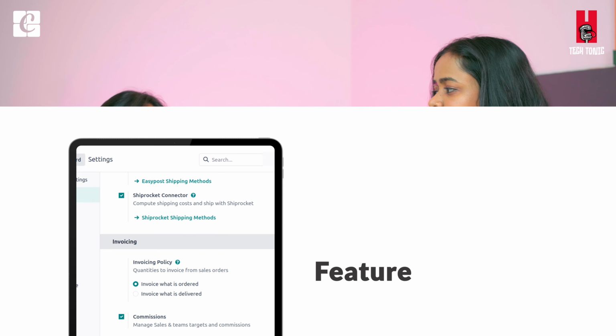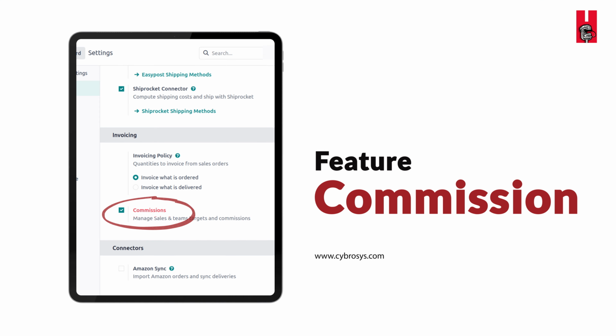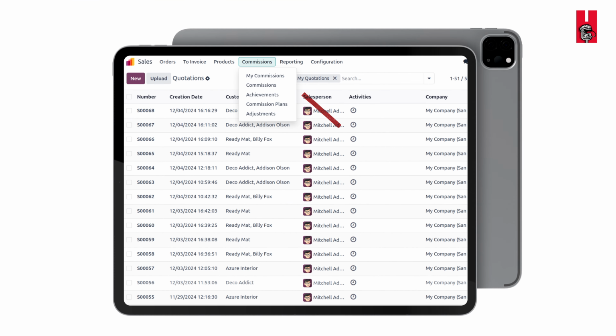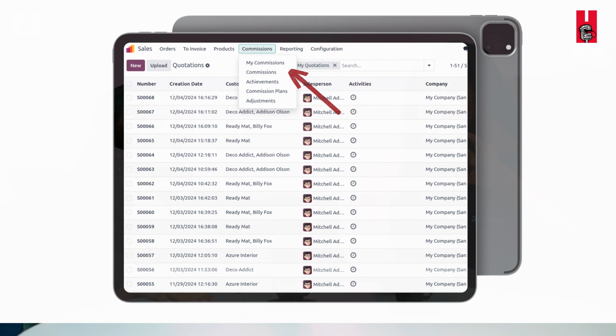We have to enable this feature from the configuration settings. We have a feature called commission under the invoicing section, and when you enable that, you will get a separate menu to manage commissions. For this commission menu, we have submenus through which we can manage all things. You can get your commissions, as well as find all the commissions available in your database. So in short, configuring as well as managing commission is enabled there.